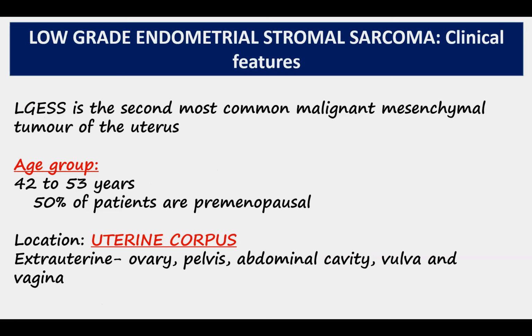The next category is low-grade endometrial stromal sarcoma. Low-grade endometrial stromal sarcoma is the second most common malignant mesenchymal tumor of the uterus, occurring in the age group of 42 to 53 years. 50% of the patients are premenopausal. The most common location is obviously the uterine corpus, but these tumors can also be seen in an extrauterine location. You can see them in the ovary, pelvis, abdominal cavity, vulva, and vagina. And that may be because of the presence of endometrial stroma in endometriosis foci.